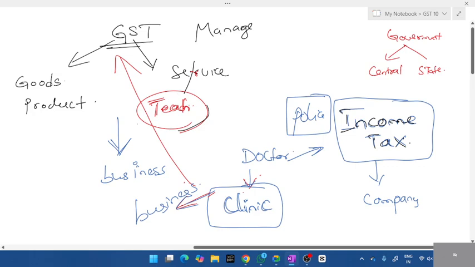So somebody is paying me. I'm not getting direct money from parents. Somebody is paying, so I don't need to pay GST. I have to pay income tax. When the management pays me, I have to pay income tax. I'll get a salary slip, pay slip you call it, with the income tax.